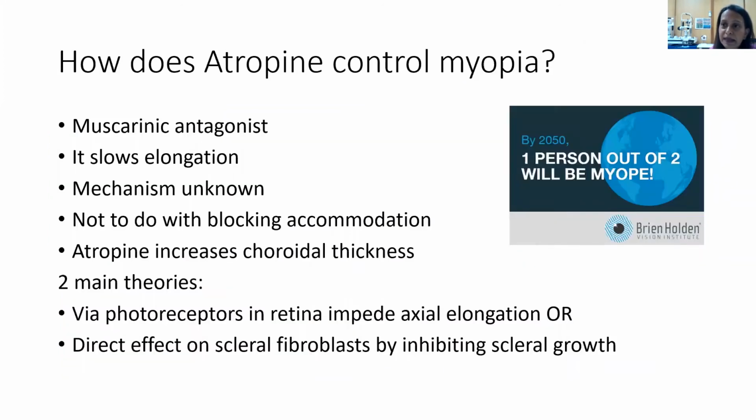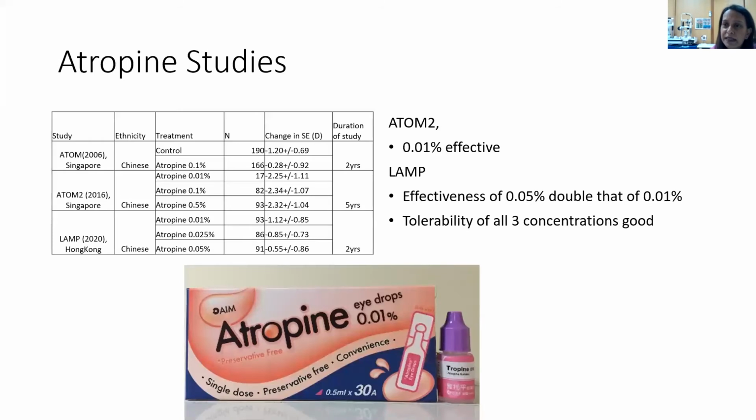The exact mechanism by which atropine inhibits myopia progression is unknown. Multiple studies have indicated that atropine slows the elongation of the eye, not by blocking accommodation, but either via photoreceptors or inhibiting scleral growth. 3 studies have been carried out, the ATOM-1, ATOM-2, and very recently, the LAMP study, and all have shown the efficacy of low-dose atropine to stop the progression of myopia.